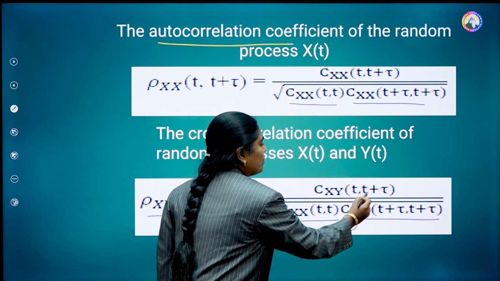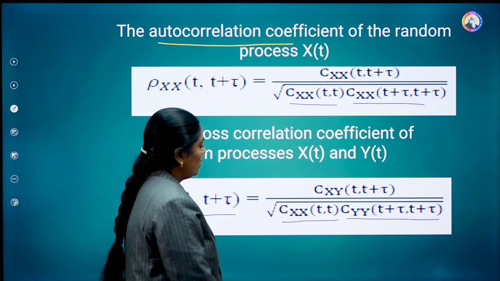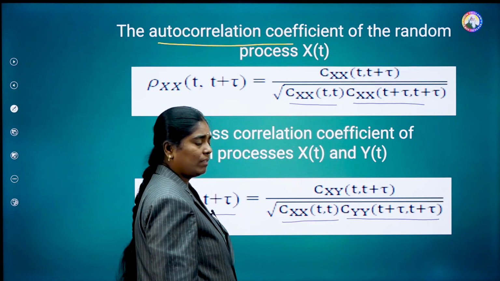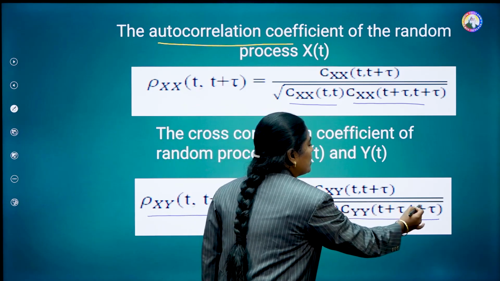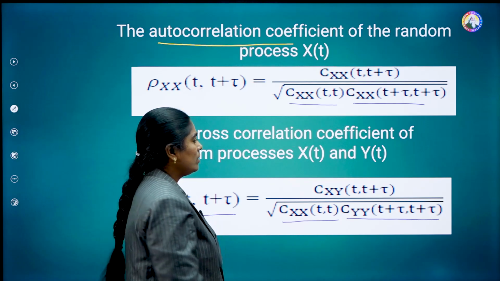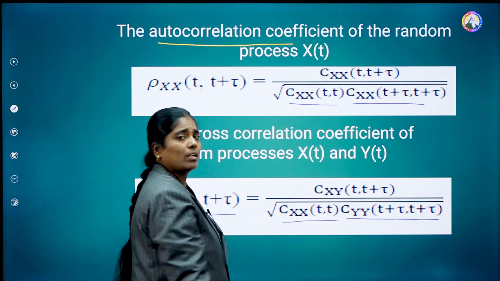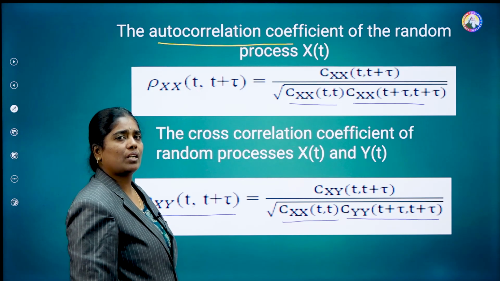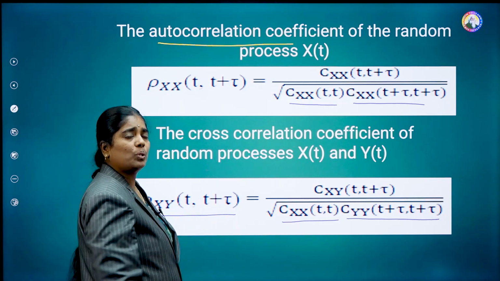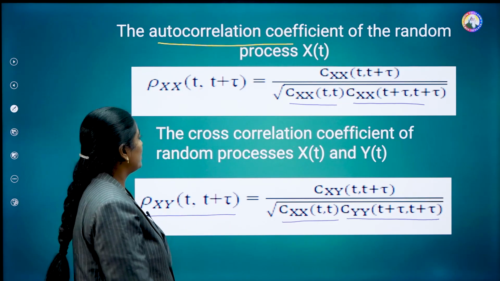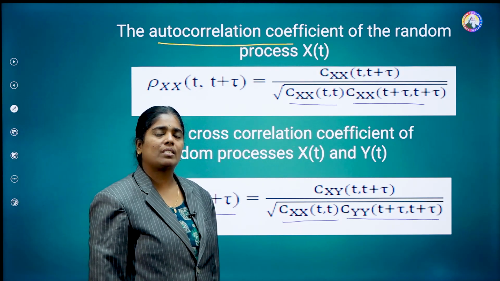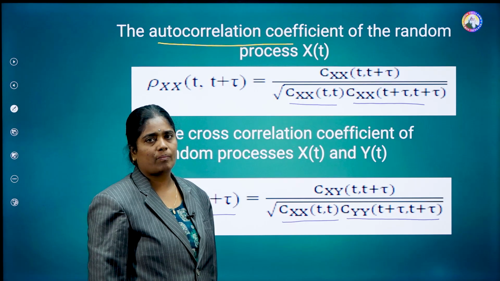This is the cross-covariance function of x of t and y of t, this is the autocovariance function of x of t at t equal to t, and this is the autocovariance function of y of t at t equal to t plus tau. So it consists of autocovariance functions as well as the cross-covariance function. It gives the relation between both covariance functions. That is the cross-correlation coefficient of two random processes x of t and y of t.